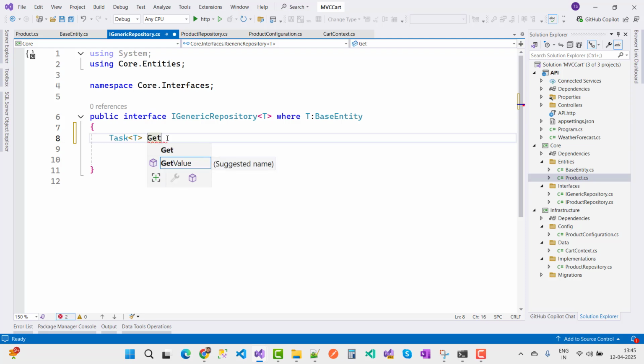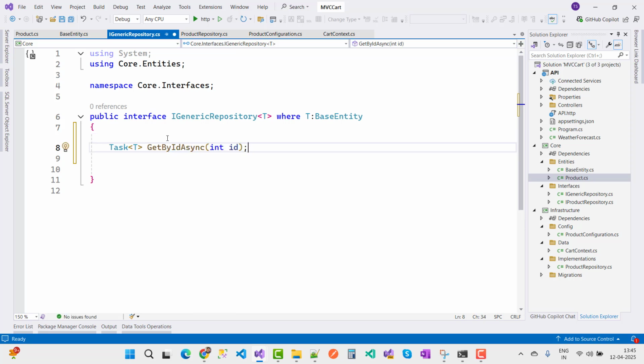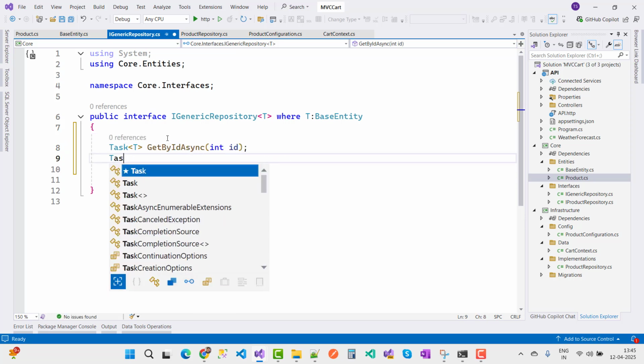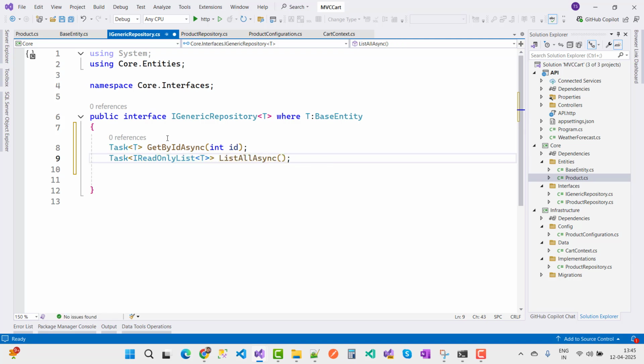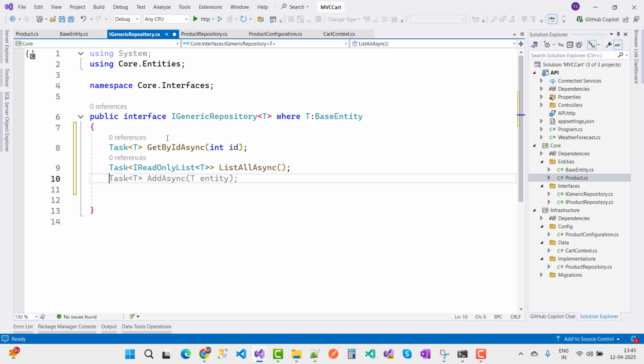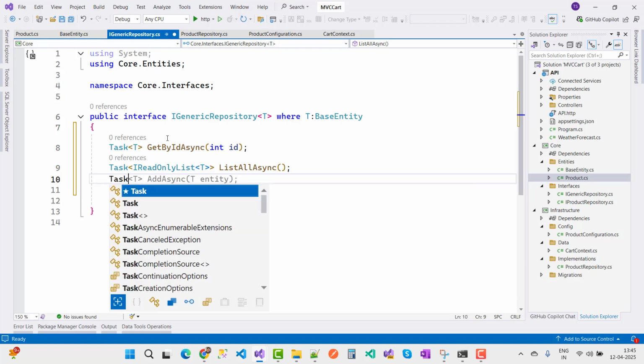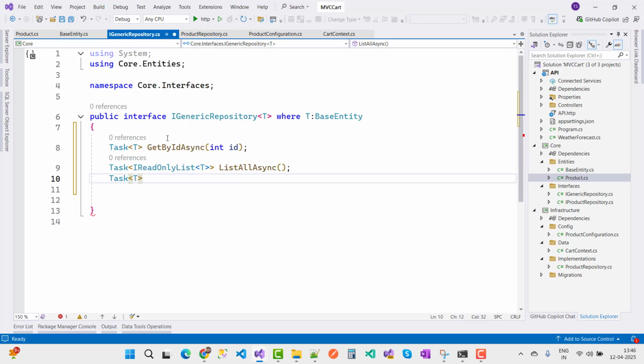So you can use GetByIdAsync, and in it you can just assign an integer ID. The next one is Task of IReadOnlyList of type T, ListAllAsync, which just returns an IReadOnlyList. The next one is a Task of type T that returns ListAllAsync.